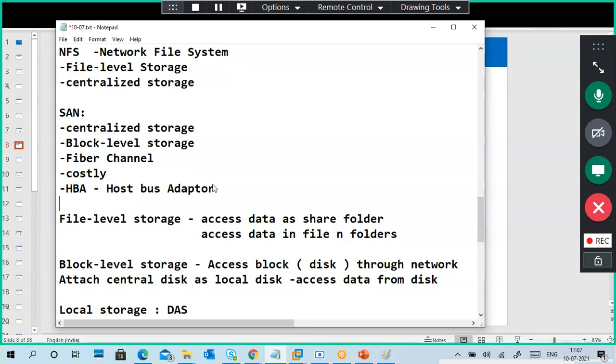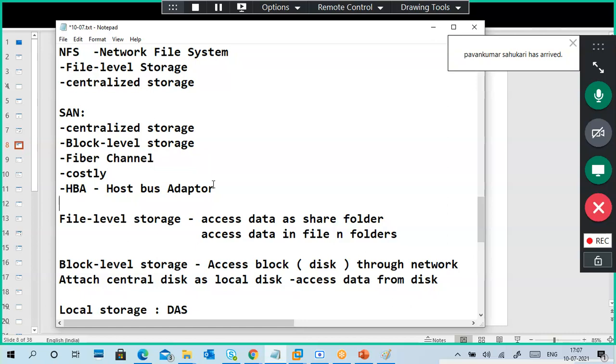We create a LUN, which means a small unit like 100 GB, 200 GB or 1 terabyte. We take a small space from the big disk space, the big volume, as a requirement, and we can assign it to a device. For example, I have a server that requires 200 GB or 100 GB of disk space. What I will do is ask for it from the SAN as block level storage.